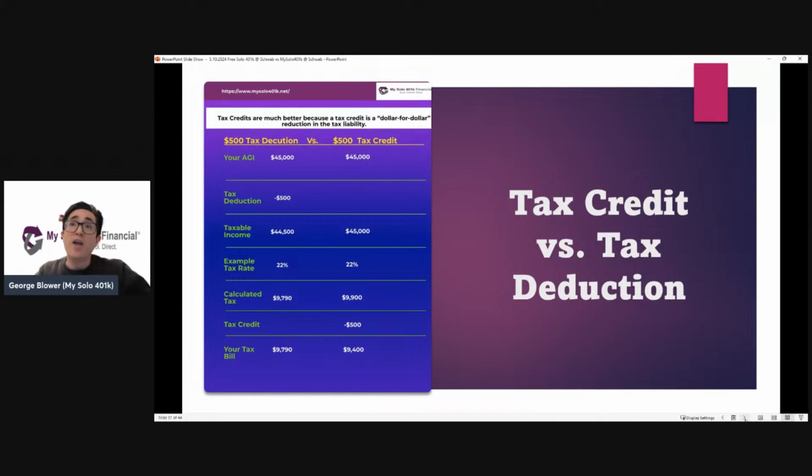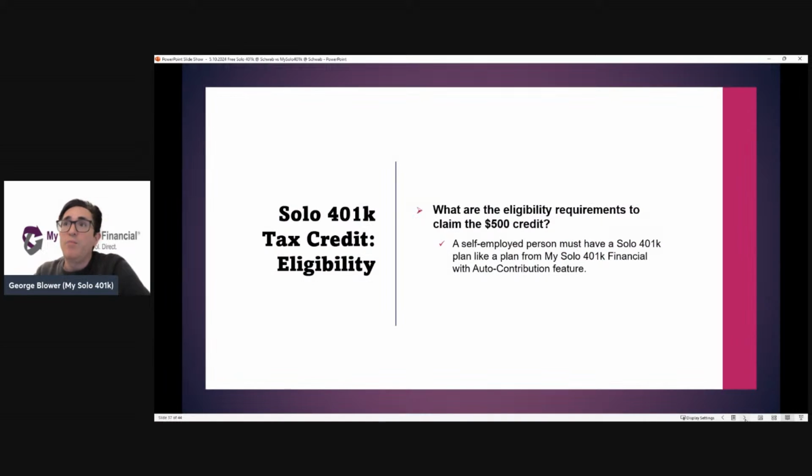This is a tax credit, not a tax deduction. So with a tax deduction, you're reducing your income and then you determine your tax liability. Whereas with a tax credit, you first determine your tax liability and then you can reduce your tax liability dollar for dollar by the value of the credit. So therefore, a tax credit is much better than a tax deduction, because of that dollar for dollar reduction in your tax liability.